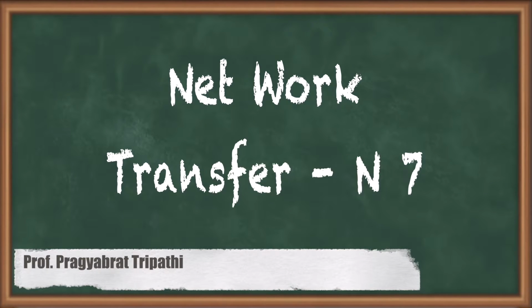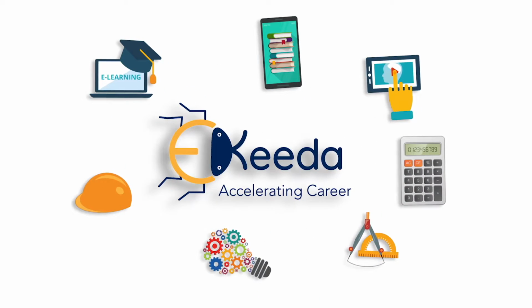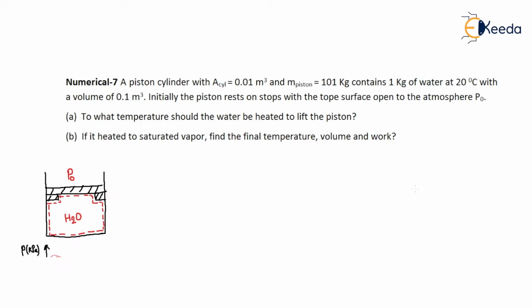Hello my dear friends, in this video we are going to learn about another example, which is example number 7. A piston cylinder with cross section area A of the cylinder is 0.01 meter squared, and the mass of the piston is 101 kg. It contains 1 kg of water at 20 degrees centigrade with a volume of 0.1 meter cube, right?